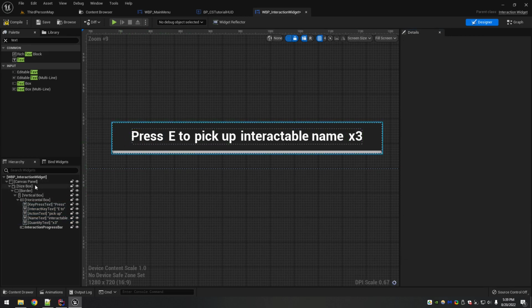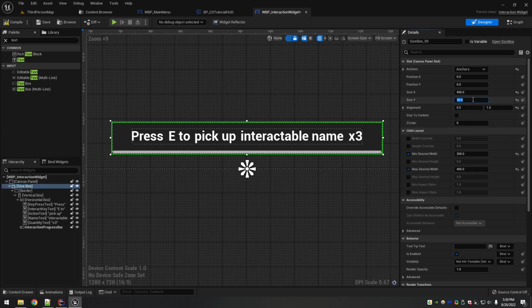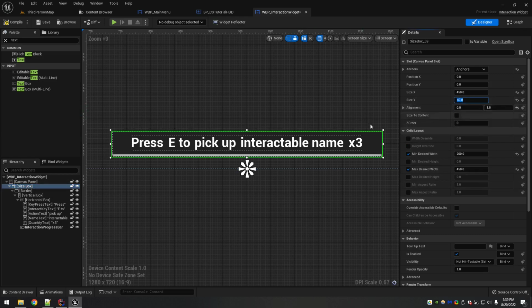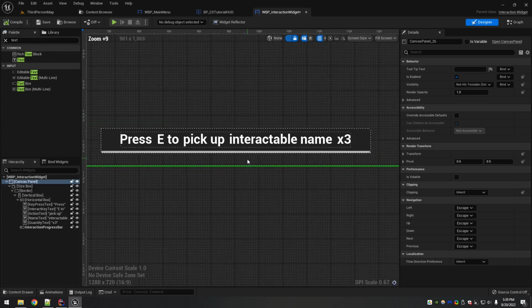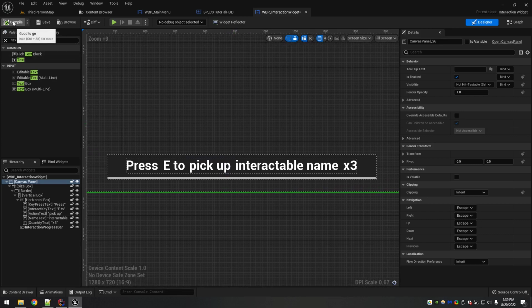I feel like my size box is a little bit tall, 50. I'm going to take this back down to 40. And it moved it down a little bit, but that's okay. I think this is looking pretty good now. And you'll notice when I compile, all those errors are gone because I have everything set up. So now let's save it. Also, this always goes undone as well, even though I try to keep this active. Do the 3 dots, go to save on compile on success. It's just better that way. So that way, why wouldn't you want to save it if it compiles successfully?